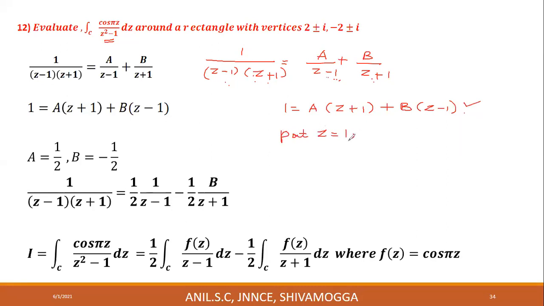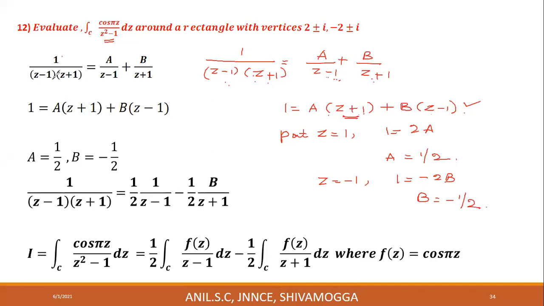When z is equal to 1, the same expression will be 1 is equal to 1 plus 1, 2, 2 into a is 2a. Therefore, a is equal to 1 by 2. When z is equal to minus 1, the same expression will be 1 is equal to minus 1 plus 1, 0, minus 1 is minus 2b. Therefore, b is equal to minus 1 by 2.